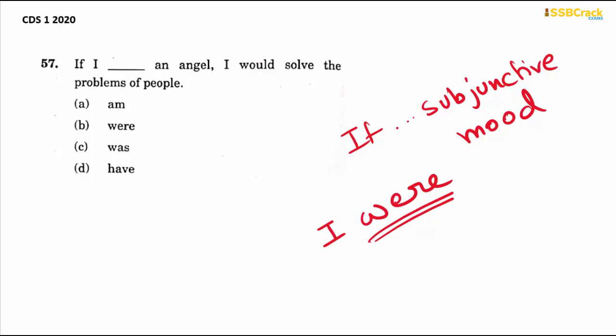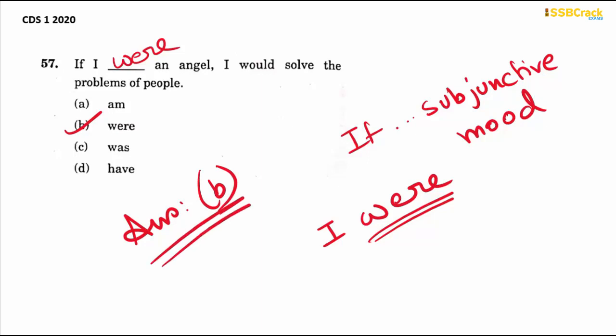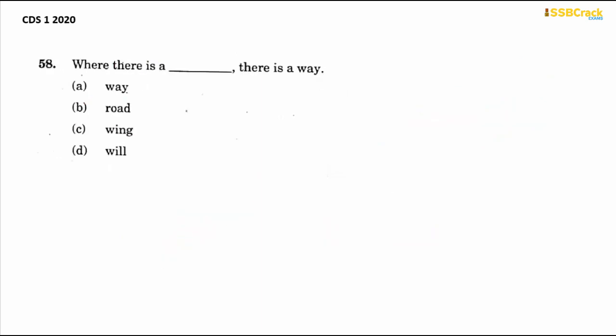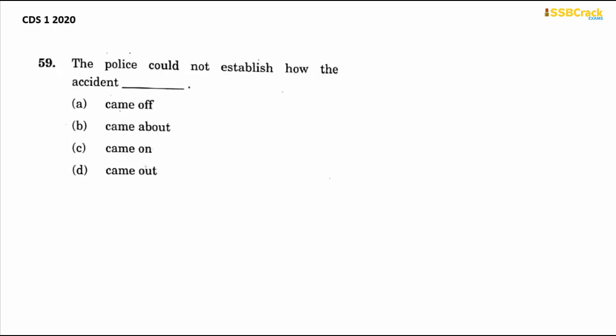So if I were an angel, I would solve the problems of people. This is the right kind of usage. So your answer is option B, were. Okay. Next question. Where there is a dash, there is a way. This is a very common idiom that we use. Where there is a will, there is a way. That means if you wish, you can find out ways.